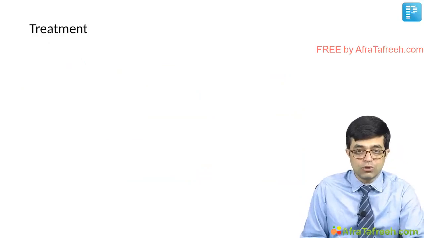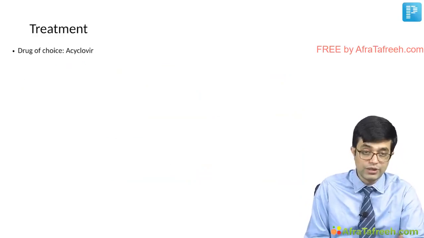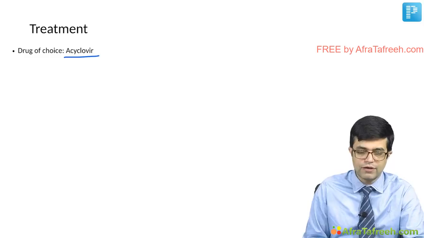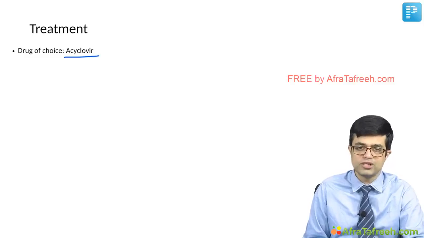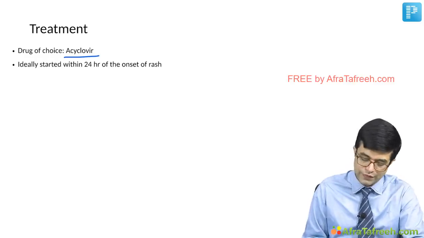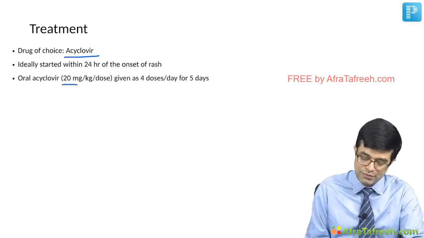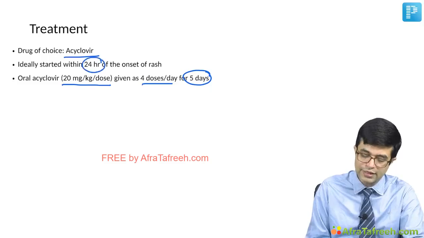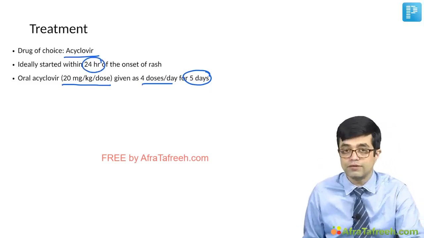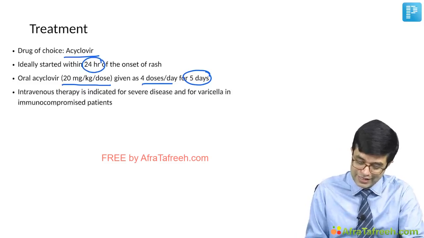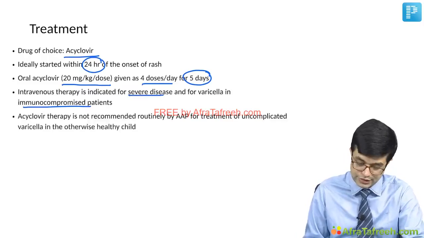Treatment of chickenpox. Drug of choice where you need to give is acyclovir. However, acyclovir is not needed in most patients, as we shall see. The dose of acyclovir is 20 mg per kg per dose orally, given 4 times a day for 5 days, ideally started within 24 hours of the onset of rash. IV therapy is indicated for severe disease and for varicella occurring in immunocompromised patients.